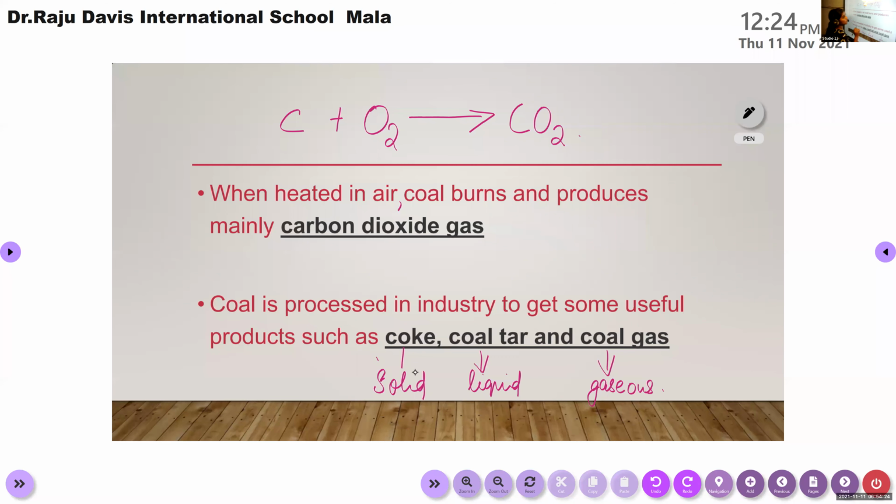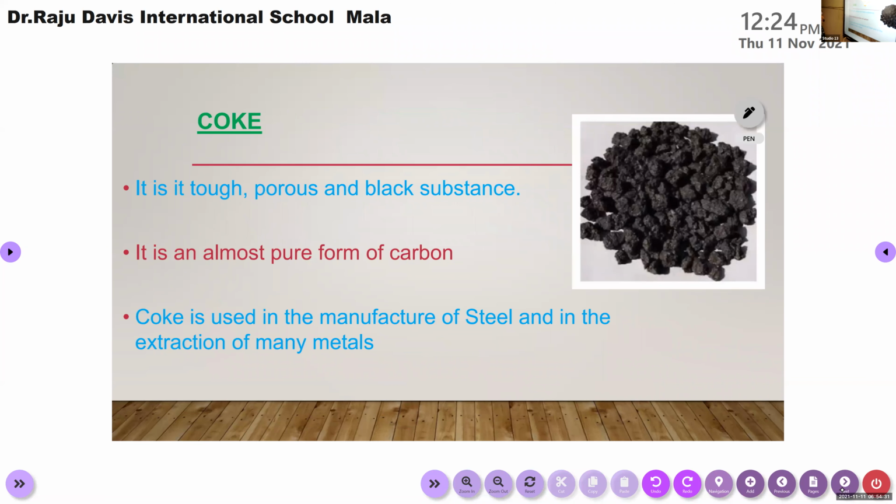So one more thing, now we can discuss about coke also. There are very few points about coke. Coke. It is a tough, porous, and black substance. What's the meaning of the term porous? Contains pores, right? Contains holes. Yeah. So it is tough, porous, and black substance. It is an almost pure form of carbon. So among these three useful products, this coke is the purest form of carbon because only carbon is present there.